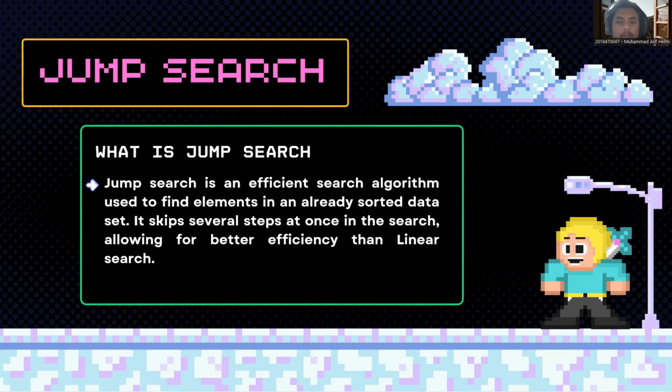Let me explain about jump search. What is jump search? Jump search is an efficient search algorithm used to find an element in an already sorted dataset. It skips several steps at once in the search, allowing for better efficiency than linear search. How does jump search work?